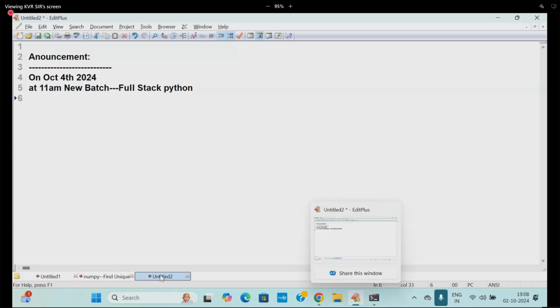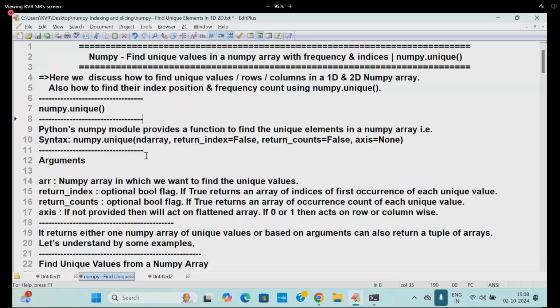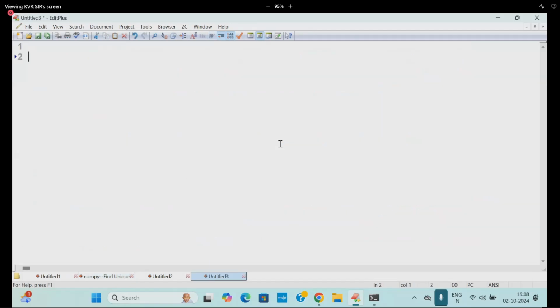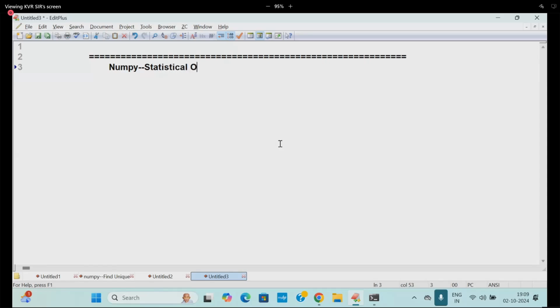So now I will move further. Which values did we find? Unique values. Next I am going to introduce statistical operations now. NumPy statistical operations. Statistical operations we are going to discuss. Tell me, what is the use of statistics? What is the use of statistics?